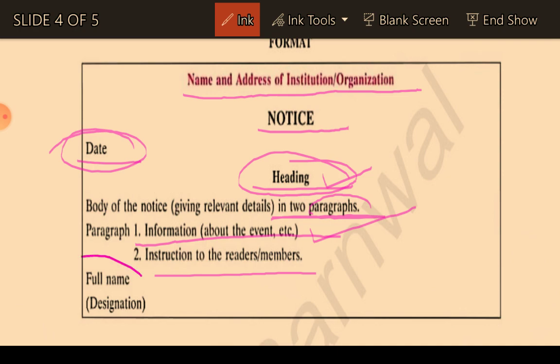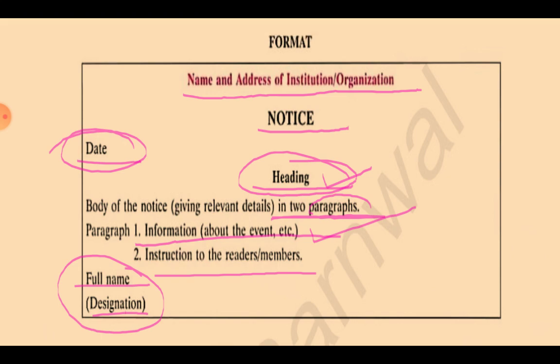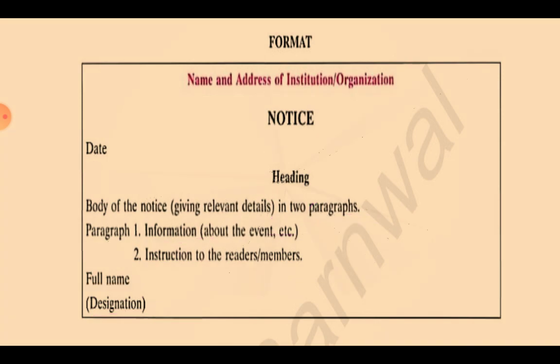Next and most important thing, the full name. That means the name and designation of the person who is writing. Designation means, for example, you are the student editor, or you are the head boy or head girl, then you will write your name, for example, Ashish, Head Boy. Clear? This is the way you can write your name, and you are the issuing authority. So this is the way you can write your notice. This is the format, and the most important thing, the box.